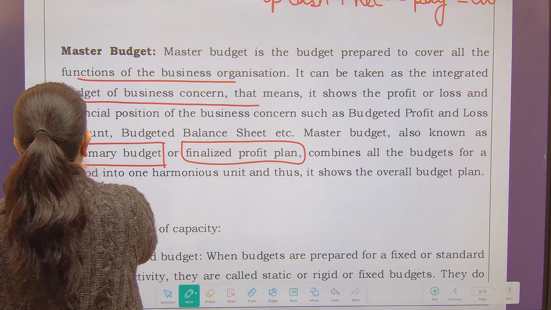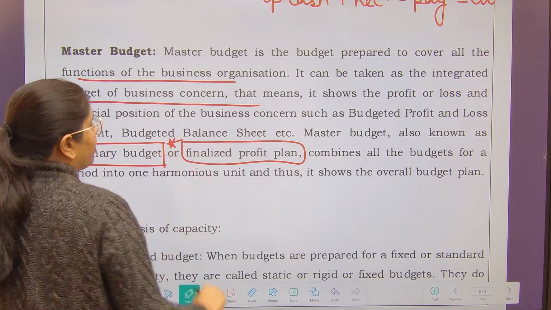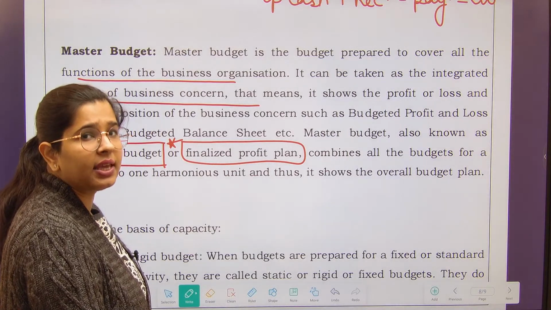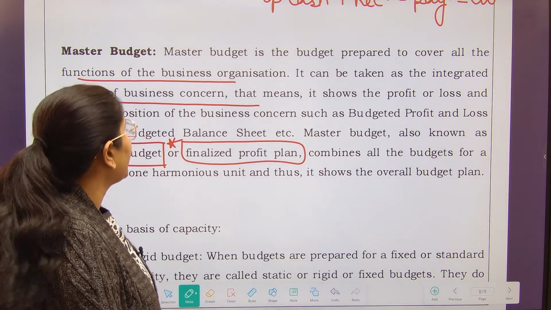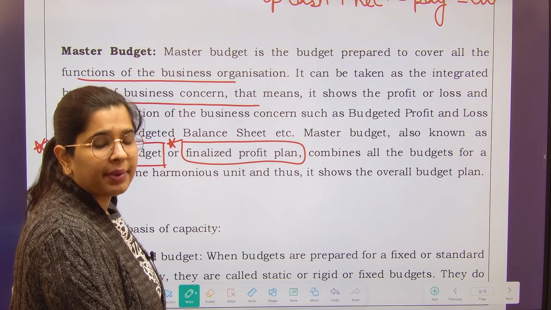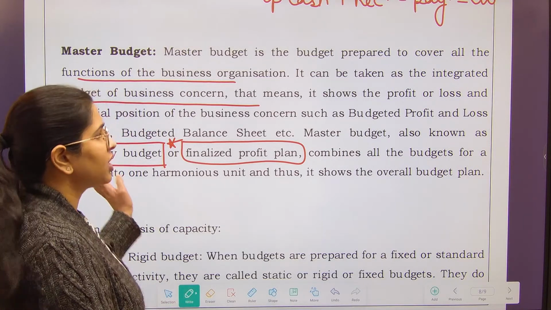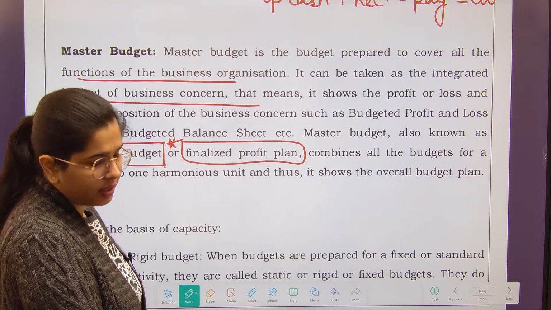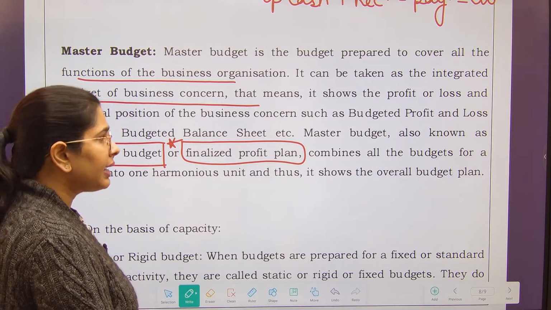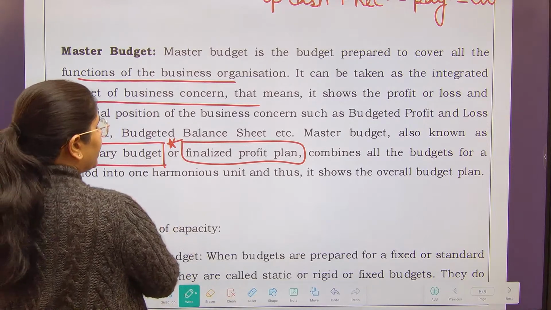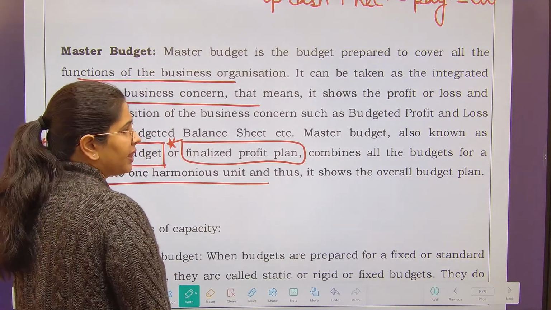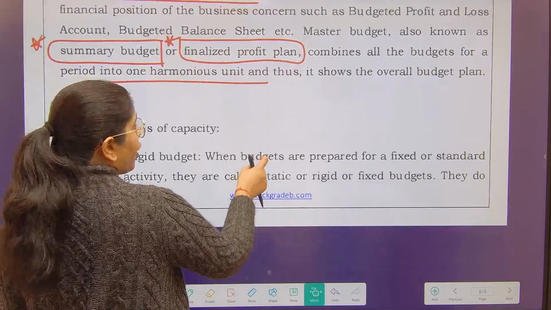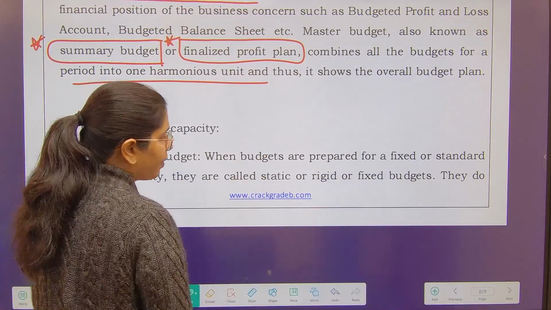Please do remember these things, because sometimes in your examination, instead of asking the direct name, that is master budget, the examiner can also ask you such alternative terms for the budgets which have been used. So it combines all the budgets for a period into one harmonious unit, and thus it shows the overall budgeted plans. And lastly, we have seen it n number of times.